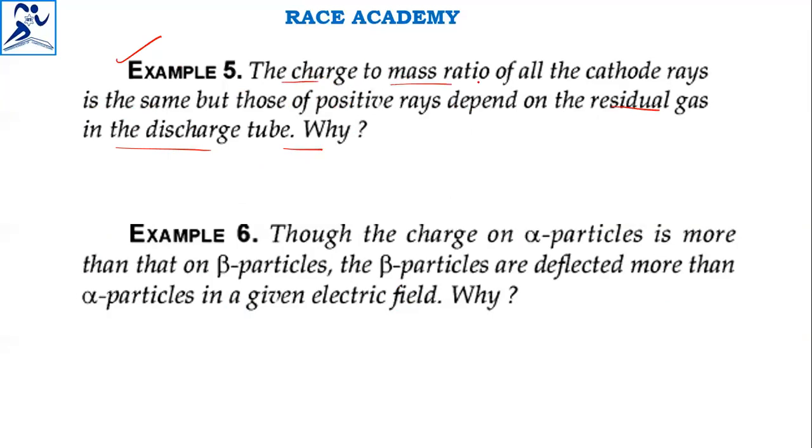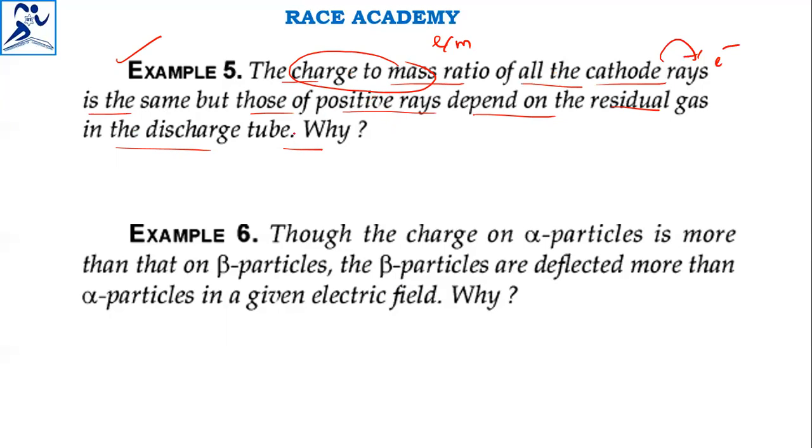Once again, the charge to mass ratio of all cathode rays is the same. Those of positive rays depend on the residual gas in the discharge tube. Why? You know, cathode rays are actually composed of electrons, and electrons are available from any source. They have the same charge to mass ratio. So charge to mass ratio is nothing but specific charge, e by m. So the same e by m will be there.